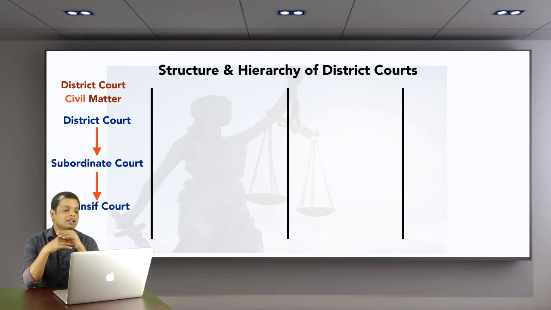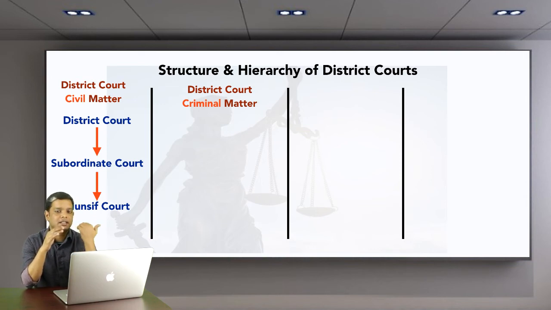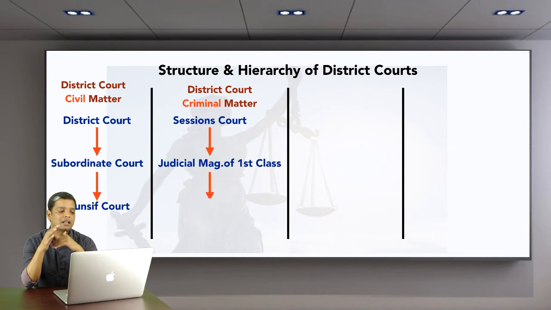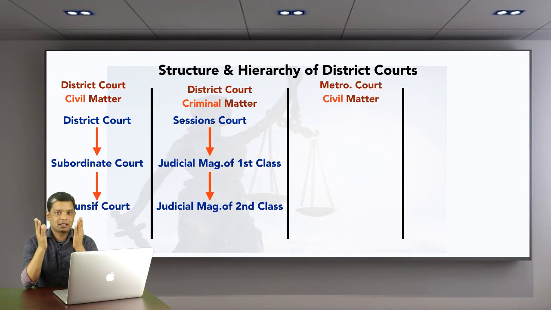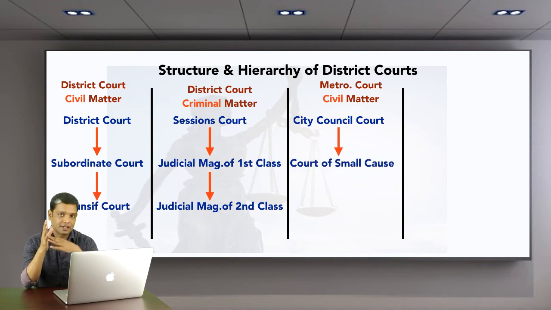Now let's check out the structure of the Sessions Court. As you can see here, at the top there is the Sessions Court, then the Judicial Magistrate of first class, and then the Judicial Magistrate of second class. So this is the structural hierarchy of the Sessions Court. Now let's check out the Metropolitan Courts for civil matter cases. It is structured as City Civil Court and Court of Small Causes.